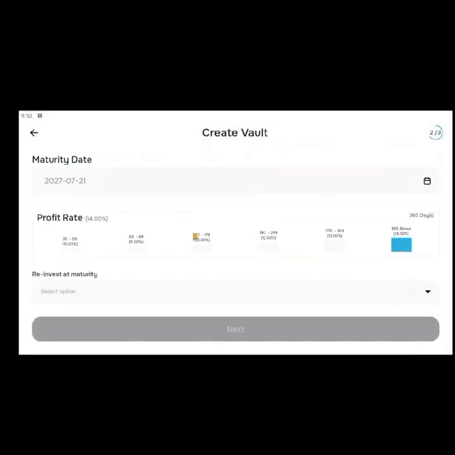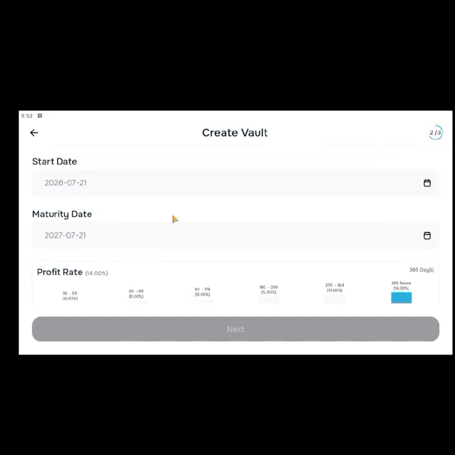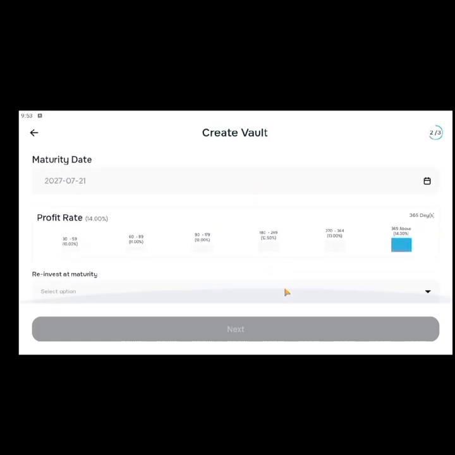Now the more the duration, the more the profit. Yes, that is the beauty of it. If you have 30 to 59 days, you get 10% profit at the end of the whole period. You can read more about profit sharing rates and how it works in accounting or in banking, so you understand it better. 60 to 89 days, 11%. So now we are opting for 365 days. You can see this is actually a whole year. So we have 14% as a profit. So that's how it actually works.